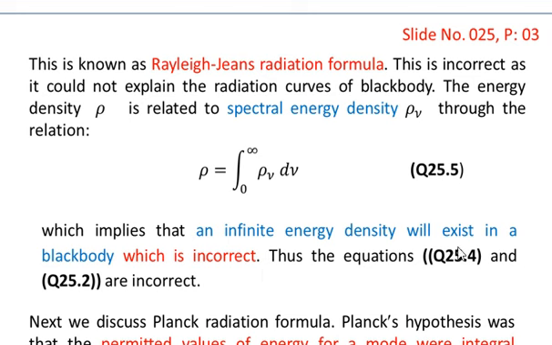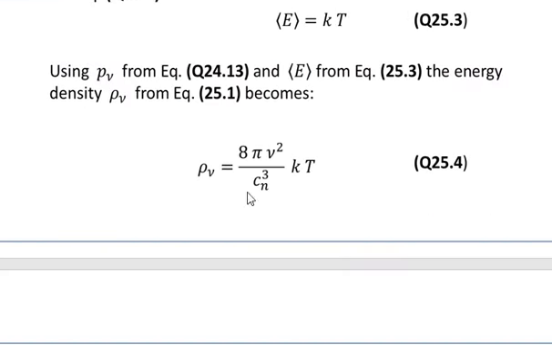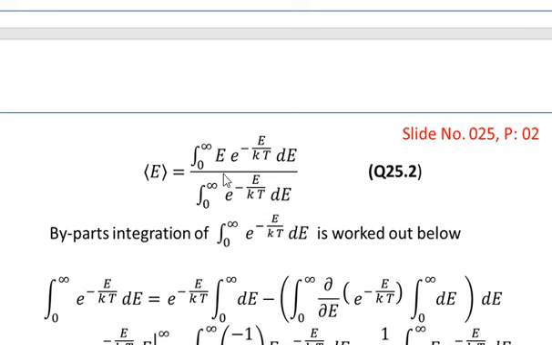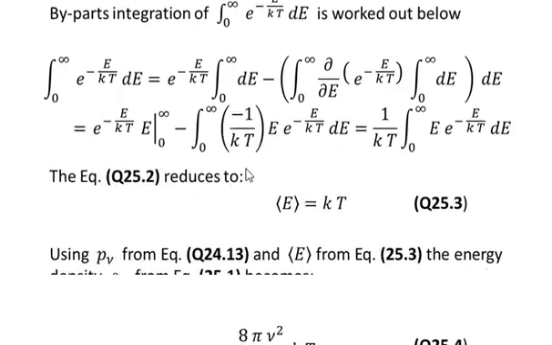Thus equation 25.4 and equation 25.2 are incorrect.